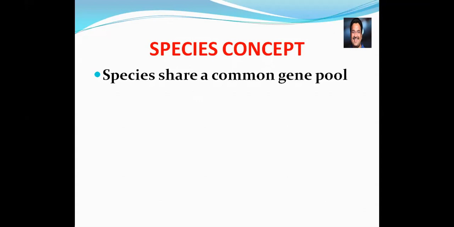And species share a common gene pool. For example, if I am a human being and you are a human being, we both belong to the species called sapiens. Whatever the 30,000 genes which are present on my chromosomes, the same number and the same type of chromosomes you people may have. So what do you call it? Common gene pool.